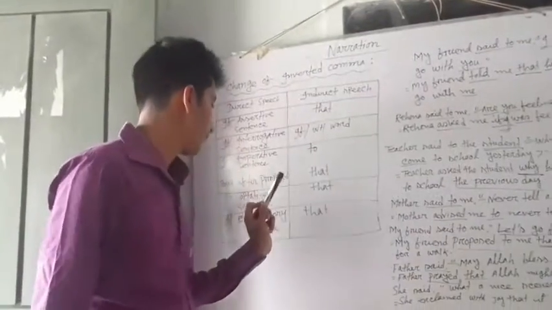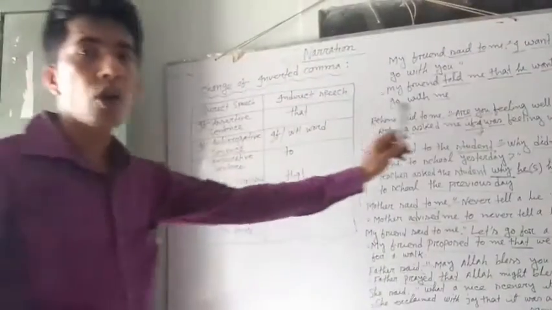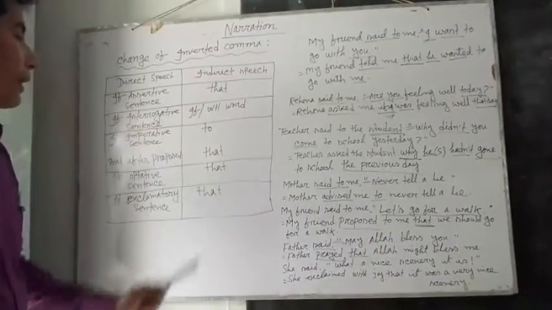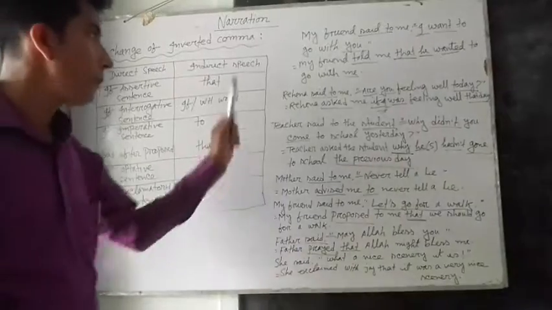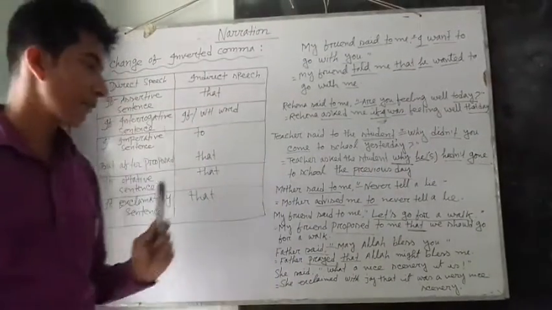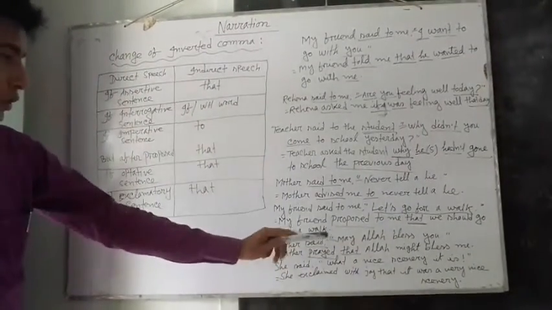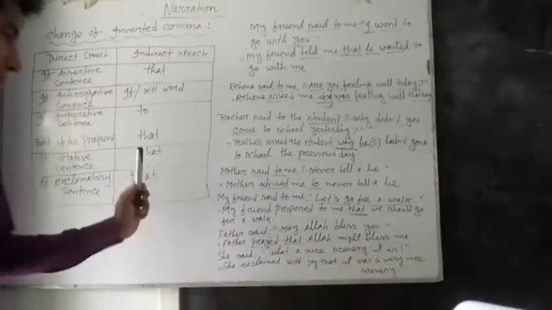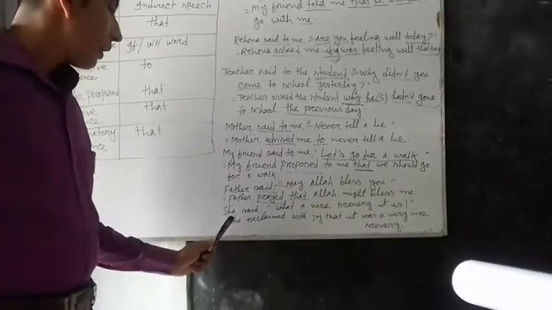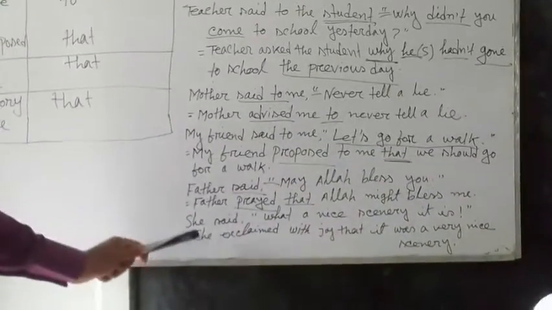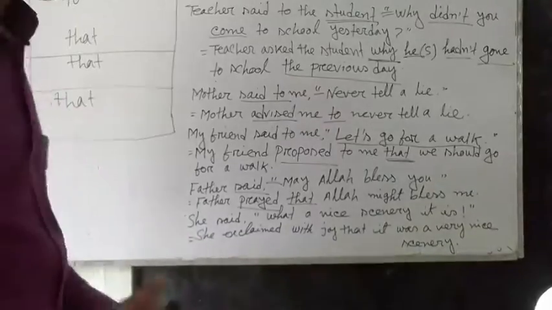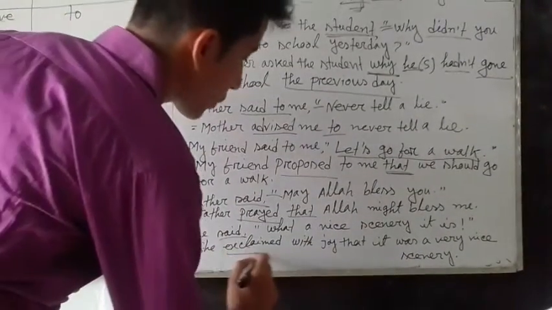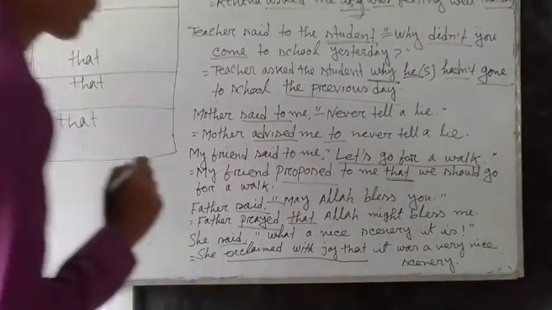And at last, if the reported speech of a direct speech is in an exclamatory sentence, it will be that instead of the inverted comma. For example, she said, what a nice scenery it is. And in indirect speech, she exclaimed with joy that. Instead of said, we have written exclaimed with joy that.